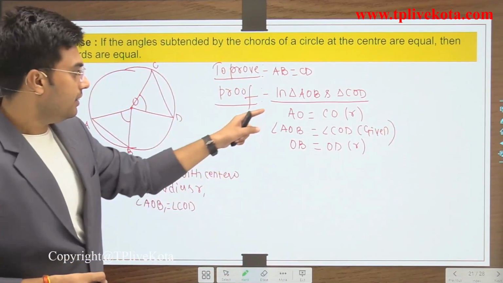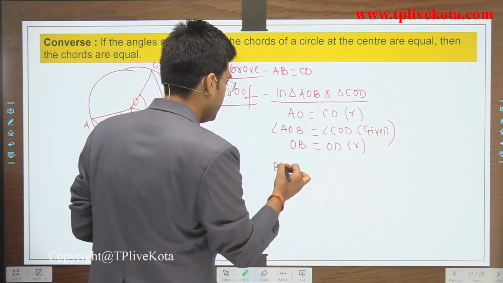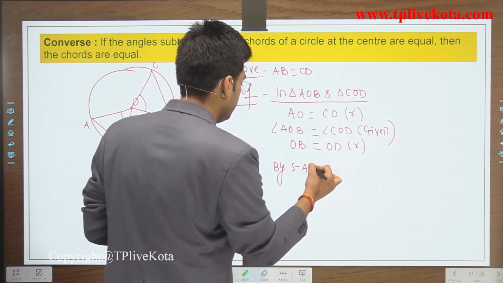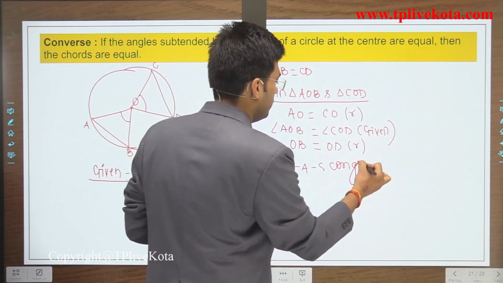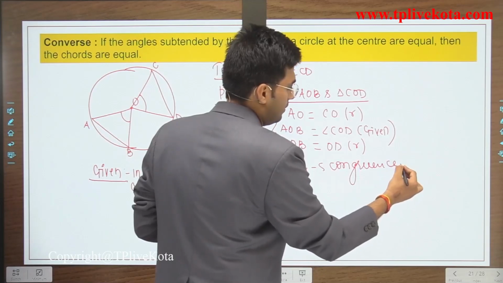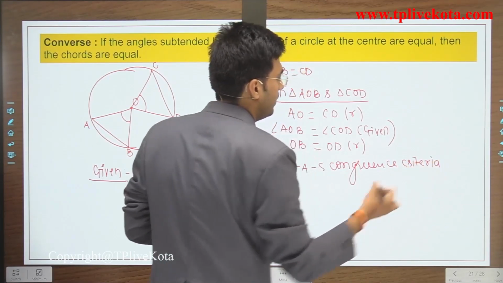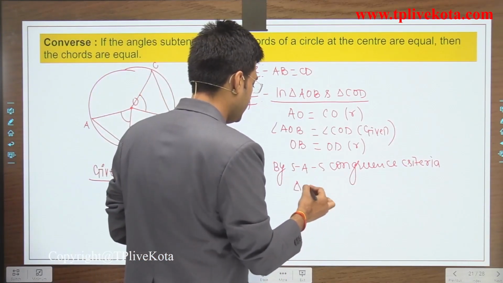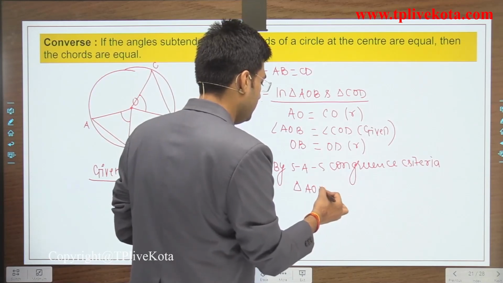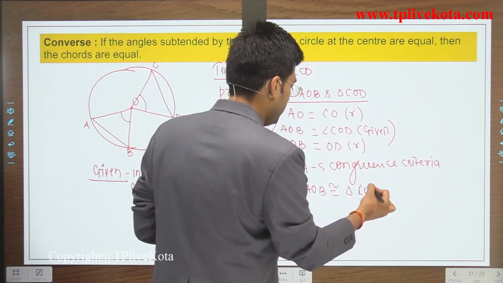Now, by side angle side congruency criteria, triangle AOB is congruent to triangle COD.